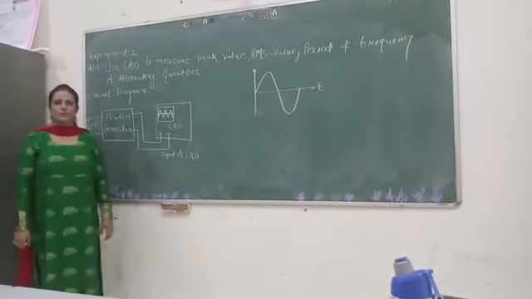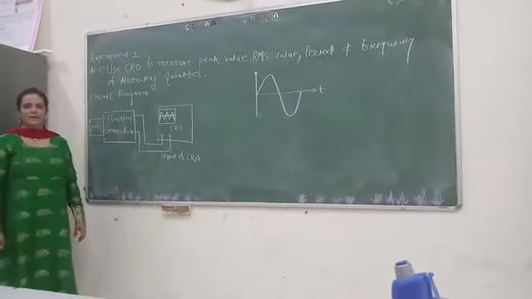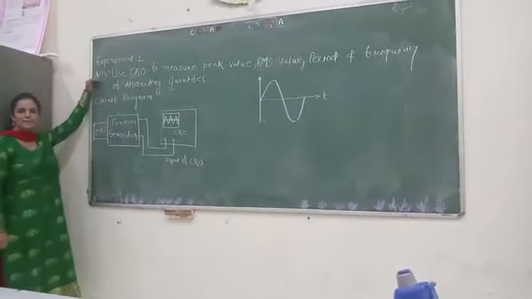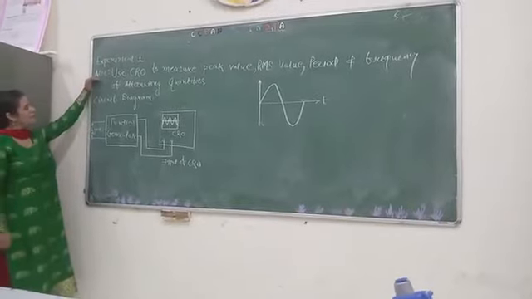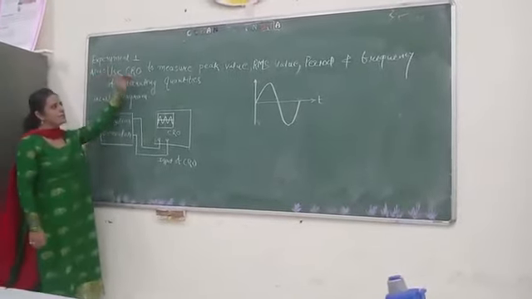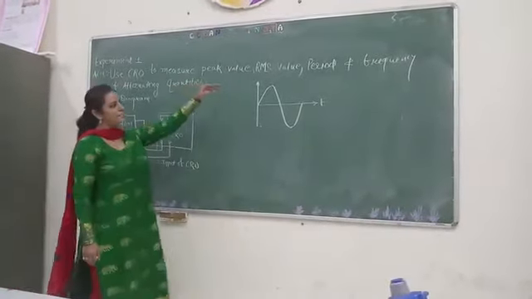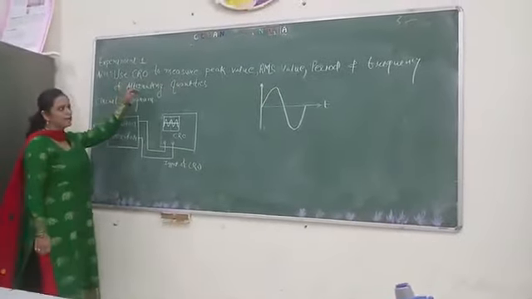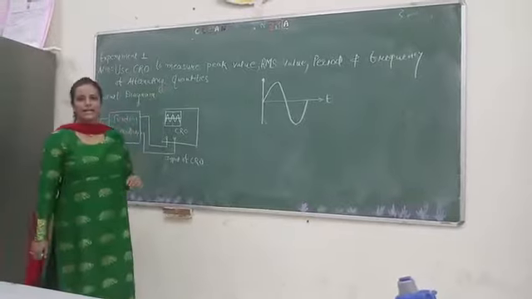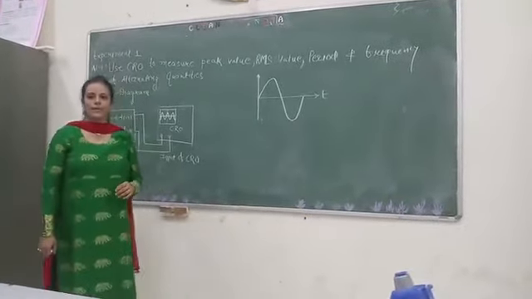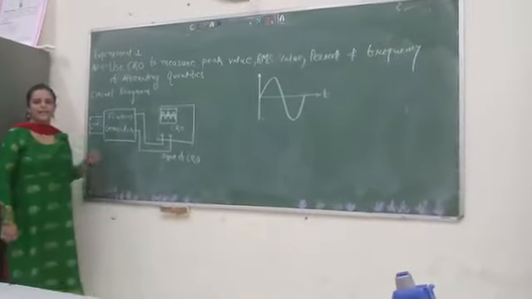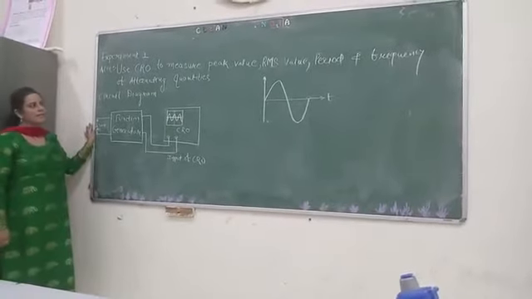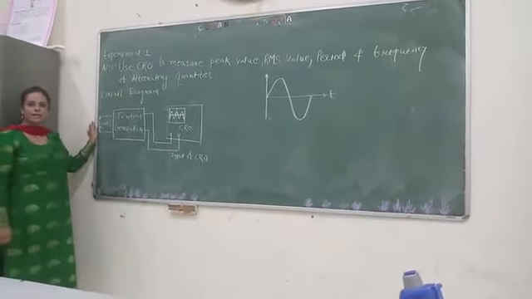Today we are going to perform experiment 1, that is from the AC circuit. Now what is the aim of experiment 1? The aim is to use a CRO to measure the peak value, RMS value, period and the frequency of an alternating quantity. As we already learned in unit number 1 of the AC circuit, that is the fundamental of AC circuit, you already know about the basic terms related to the AC circuit.